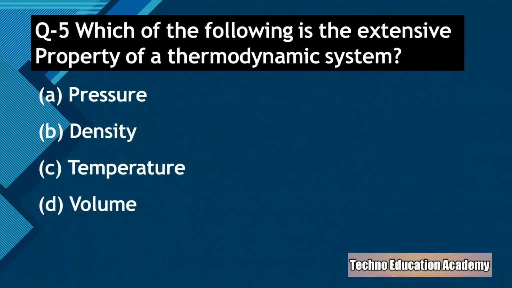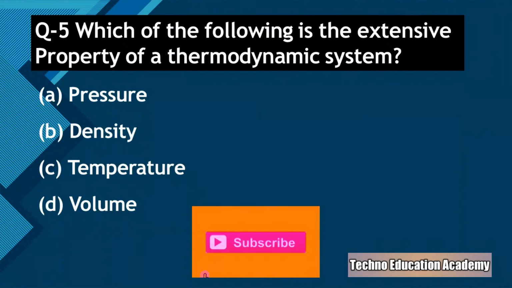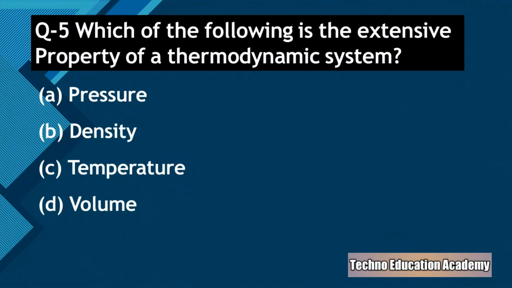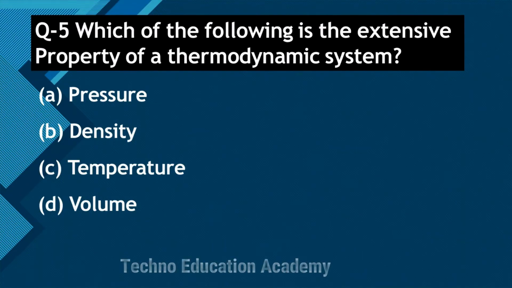Question number 5. Which of the following is the extensive property of a thermodynamic system? Option A, pressure. Option B, density. Option C, temperature. Option D, volume. In the previous slide we already discussed that an extensive property means the property depends on mass. Pressure is independent of mass, so it is not the right answer.